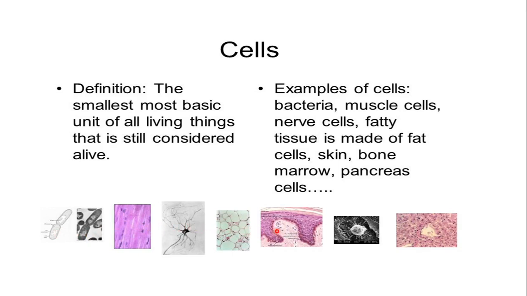Then these are some other images: plant cells, these are the epithelial cells, RBCs. These are images of different types of cells. Now, examples: the bacterial cell here, muscle cells, fatty cells. Then you have the plant cells, parenchyma cells here, then cells of the skin, of the bone, of the internal organs.